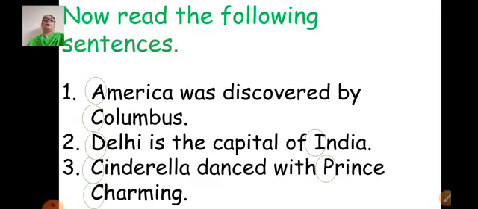But if you see the position of the word Columbus or India or Prince Charming, they are not at the beginning of the sentence. Still we have written their first letter in capital letter. So why is it so? Give attention to those words. It's Columbus, India, Prince Charming.